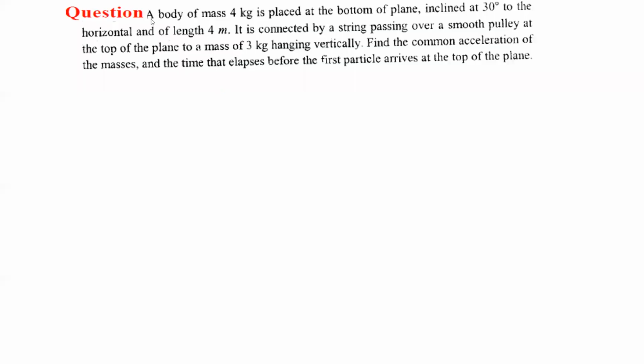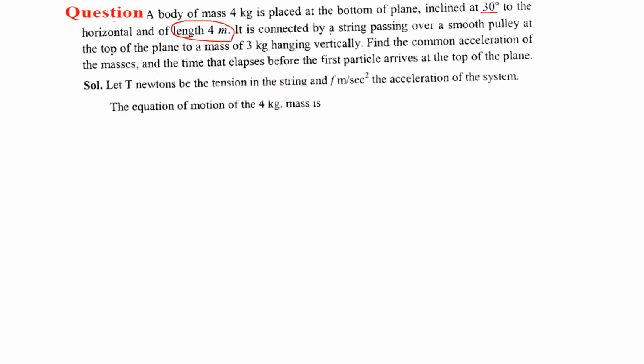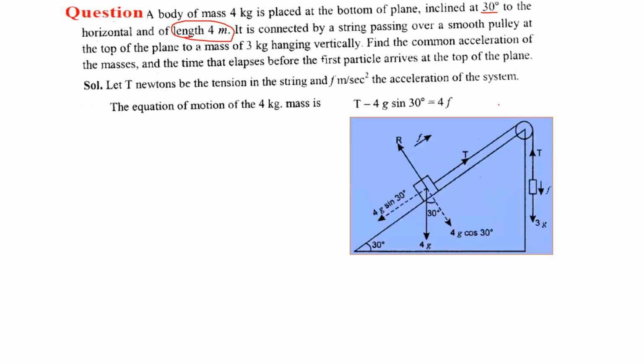So the next question is: a body of mass 4 kg is placed at the bottom of a plane inclined at 30 degree to the horizontal and of length 4 meter. So the information given is that the plane inclination is 30 degree and the length of the plane is 4 meters. It is connected by a string. So this is the situation. This is the plane, which is of length 4 meter and its inclination is 30 degree, and the body placed on it has mass 4 kg.